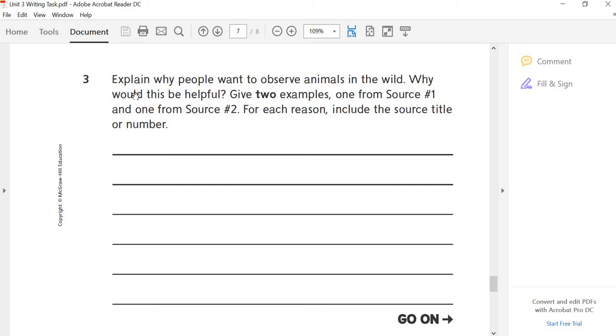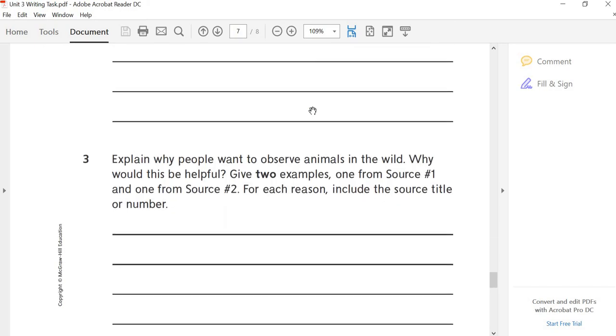Okay, so look at the prompt. Explain why people want to observe animals in the wild. Why do they want to watch them? What is important? Why is this helpful? As you read your articles, I want you to be thinking about that. When you're reading, say, hey, is that why people want to observe them in the wild? Why is that helpful to them? That's what I want you to be thinking when you're reading those articles.